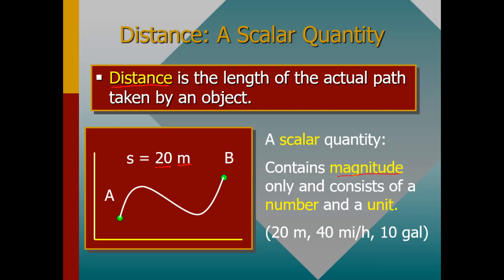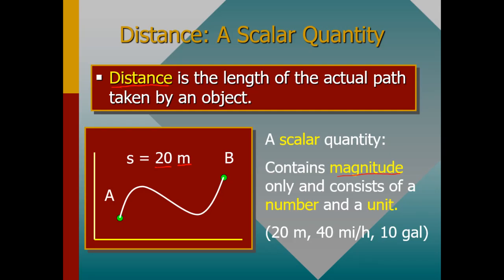A good example of a scalar quantity is the distance. On the other hand, we can simply talk about the vector. Since we now have an idea of what a scalar quantity is, we need to understand the other part, which is a vector.